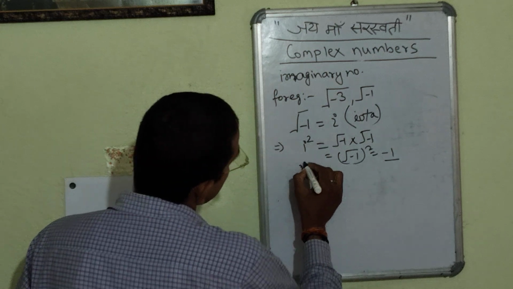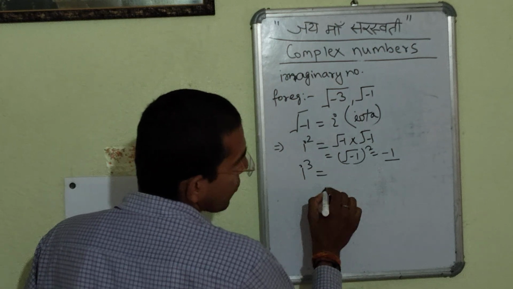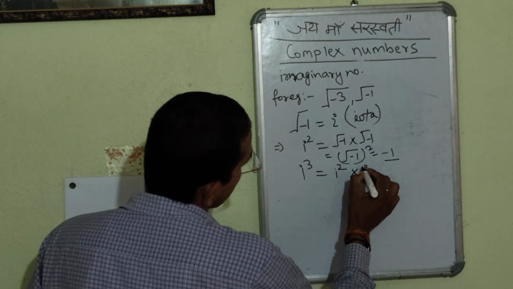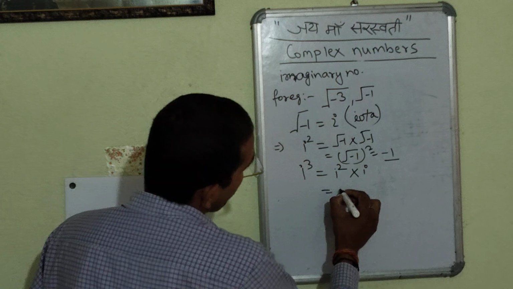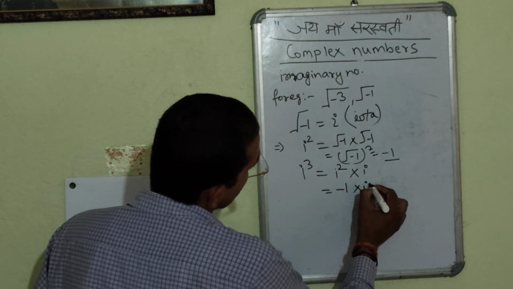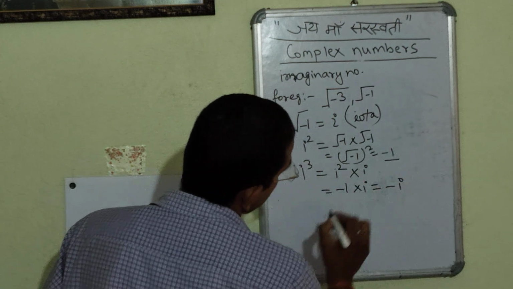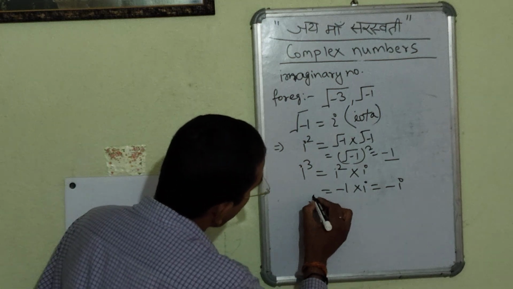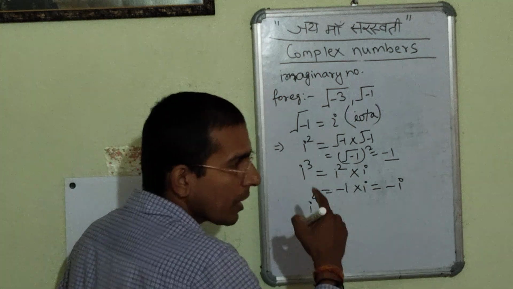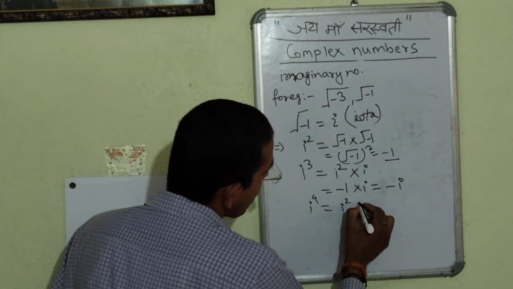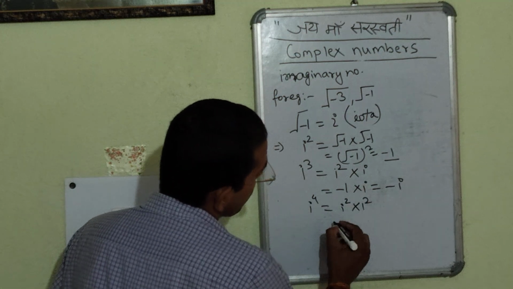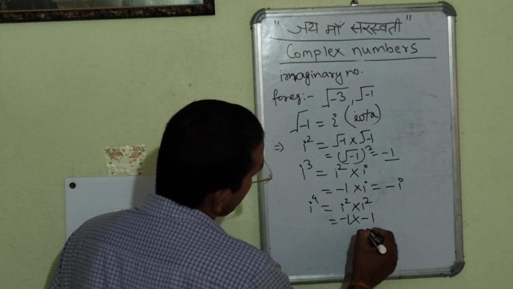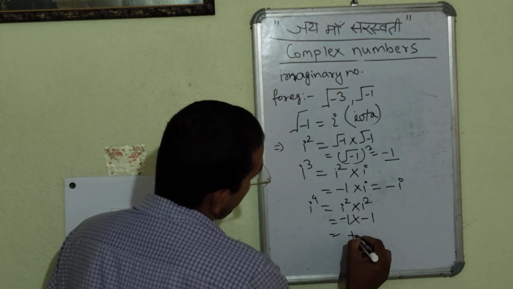Suppose it is i cube, we can bifurcate i cube into two parts: i square into i. So i square, which we had already evaluated, is minus 1, into i. So i cube will be equal to minus i. Understood? Now we will be switching over to i to the power 4, which we can write in terms of indices as i square into i square. i square we had already evaluated as minus 1, so minus 1 into minus 1 is equal to plus 1.